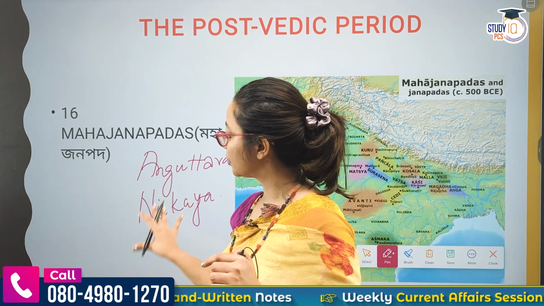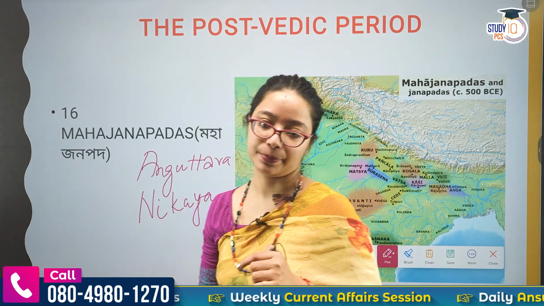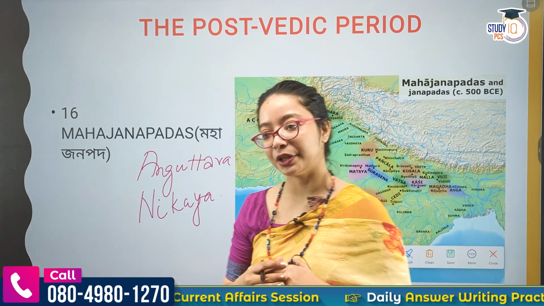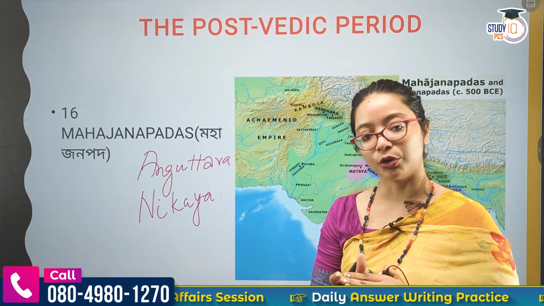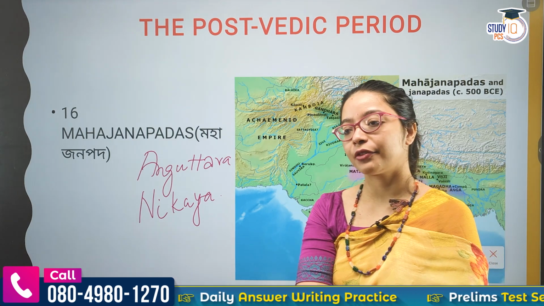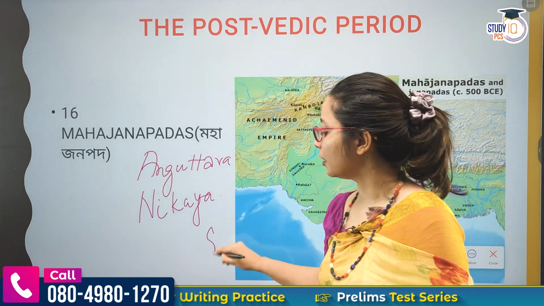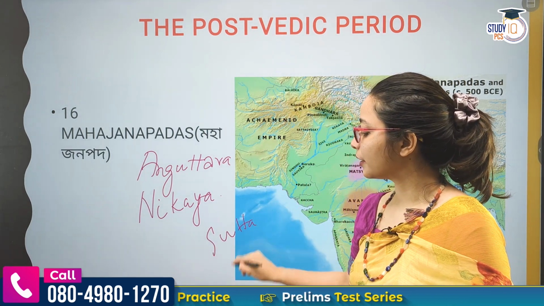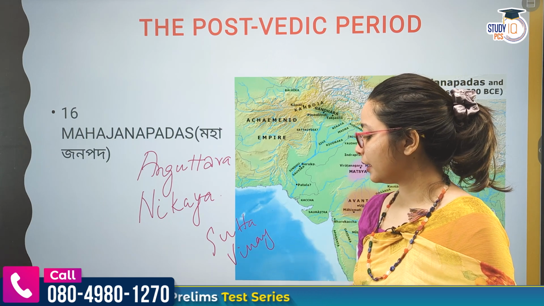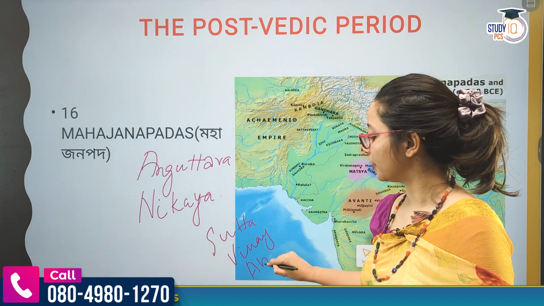So this book Anguttara Nikaya is part of the religion of Buddhism. Why? After the death of Buddha, when there was the Buddhist council, in the first council there were two books compiled. It was the Sutta Pitaka and another was the Vinaya Pitaka. After that, in the third council, another book came, the Abhidhamma Pitaka.